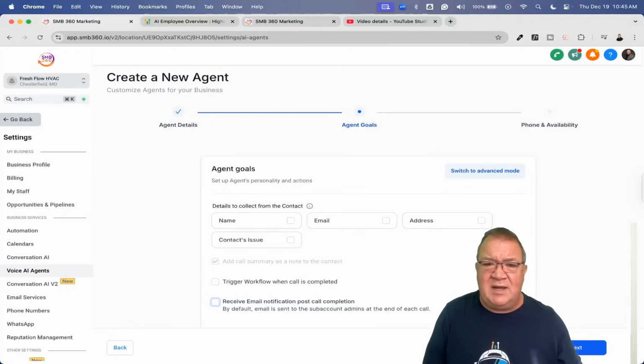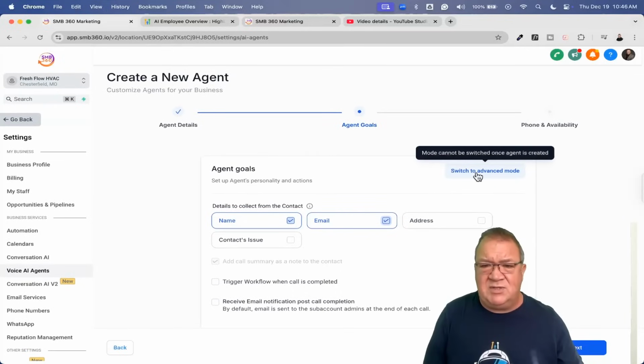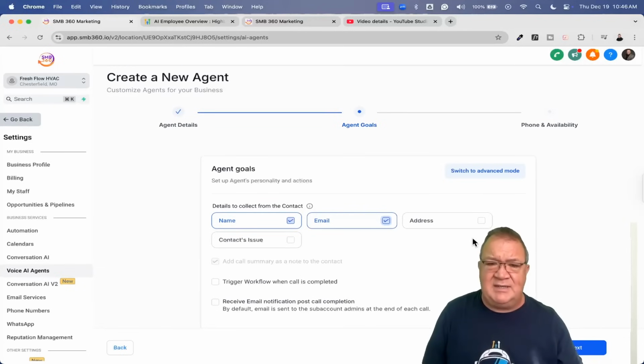So right now, this right here is the basic mode. So we're just going to do, let's just say, name, email address, and that's it. And that's all we're going to do. Again, we're going to switch to advanced mode. I'm going to show you that. I don't want to mess up this particular demo here. I'll show you the advanced mode in the next example that we're doing. But again, you just have a couple of different options here, nothing too horrible.